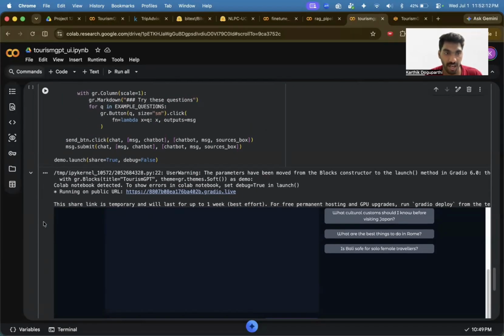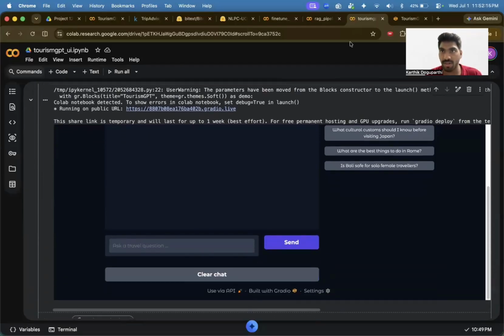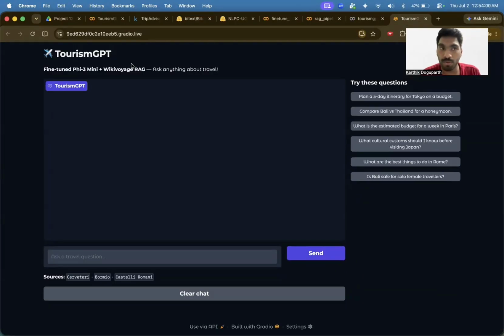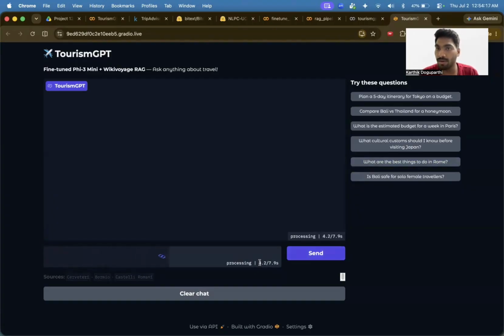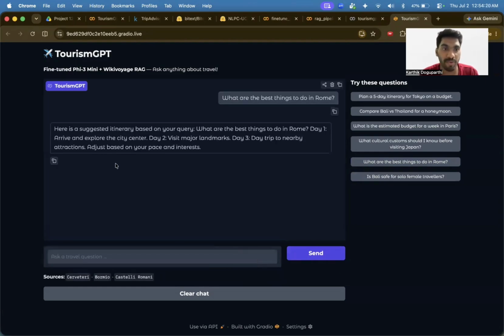I've run this just right now, and we would be getting our Tourism GPT. Now we will also be seeing a few questions. These are preset questions that I already have. Let us say, what are the best things to do in Rome, and I will ask my GPT model. It is processing with my loading into my LLM model, and it gave me a suggestion for my itinerary: what are the best things to do in Rome for day one, day two, and day three. Let us ask one more question: is Bali safe for female travelers or not?